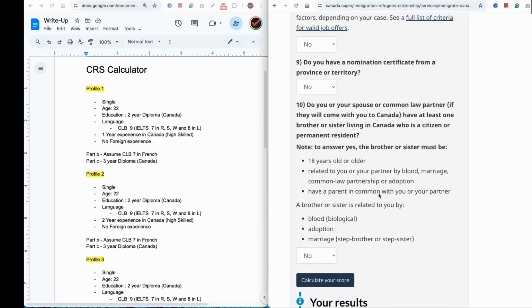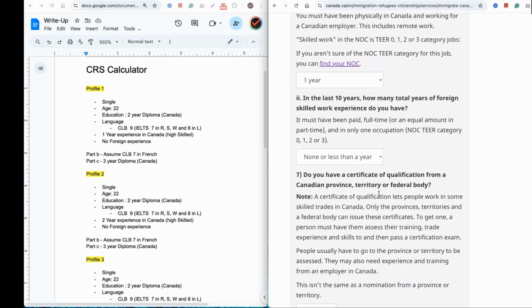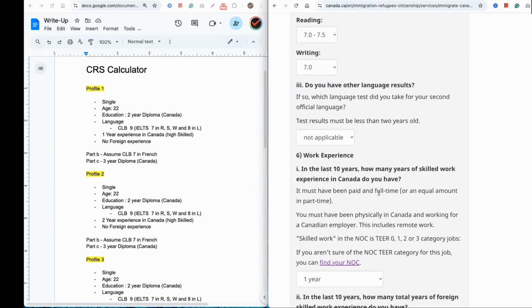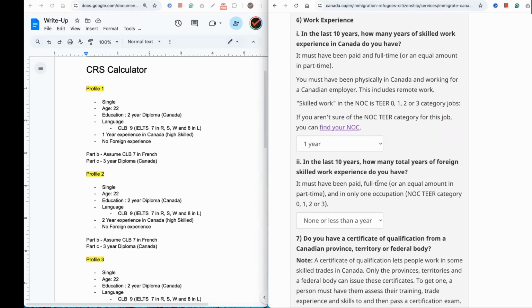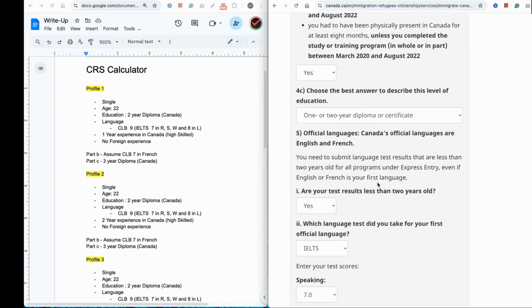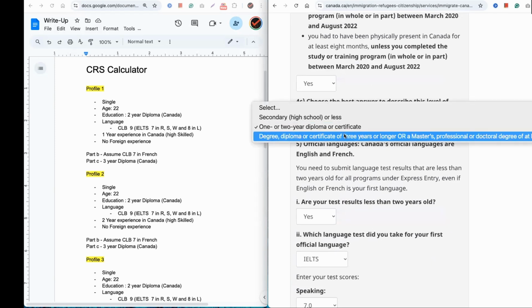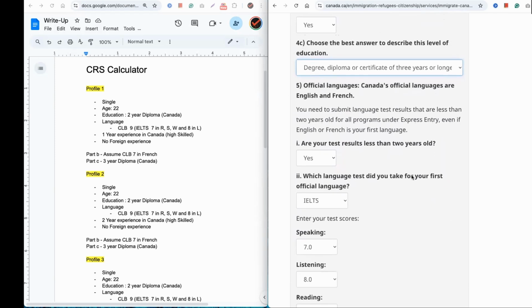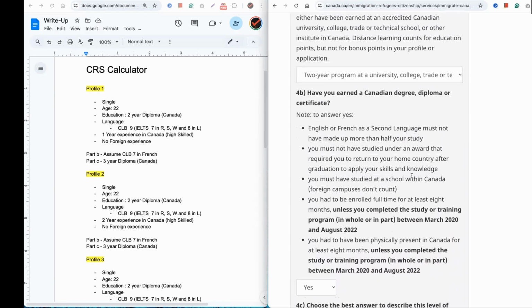So now let's change one thing. Let's say instead of a 2-year diploma, this person did a 3-year diploma or a 3-year bachelor's or more, right? So let's look at their education and change that. Let's say it's a 3-year diploma, and let me see.